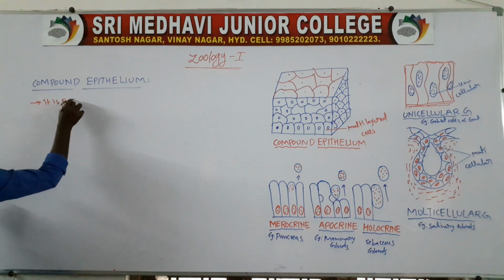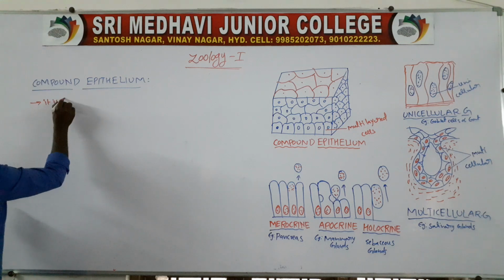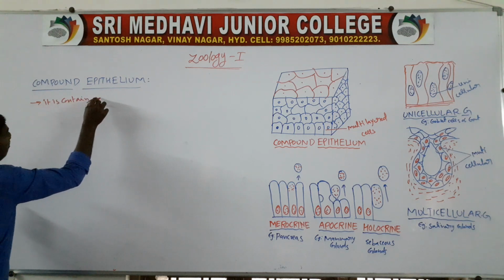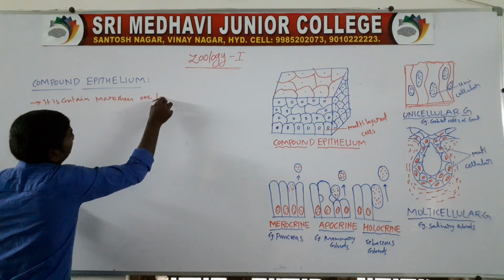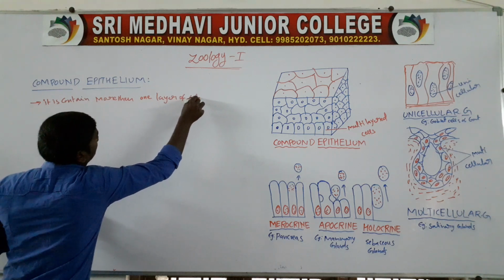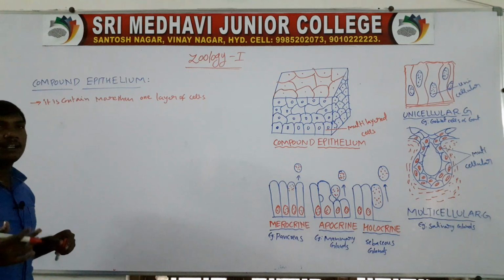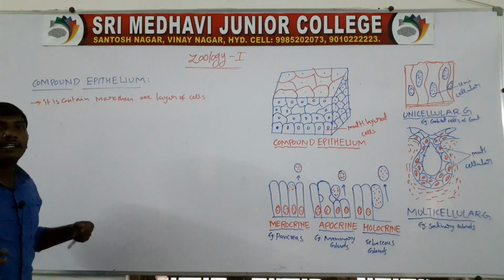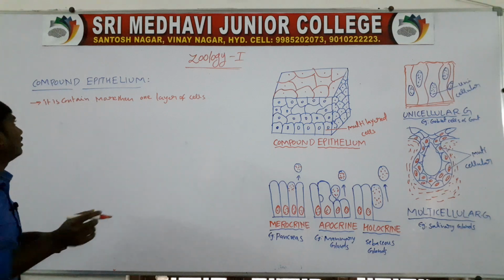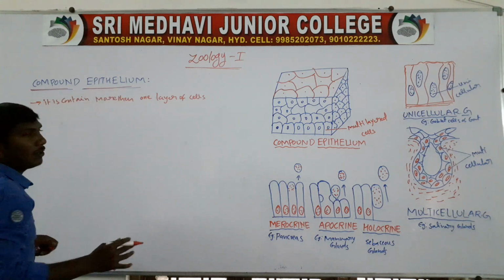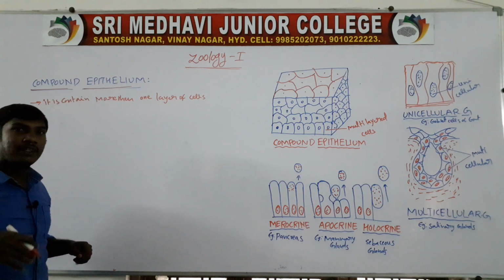Compound epithelium means it contains more than one layer of cells. More than one layer of cells means they are made of many layers of cells. Simple epithelium is present only as a single layer of cells, but compound epithelium contains more than one layer of cells.